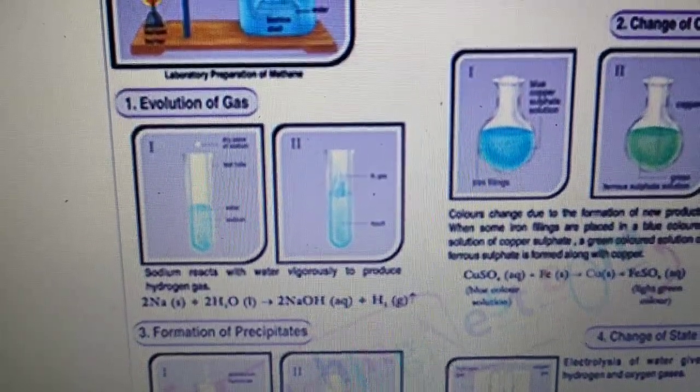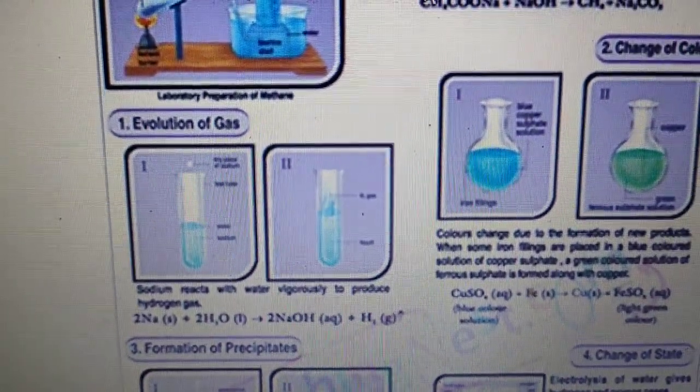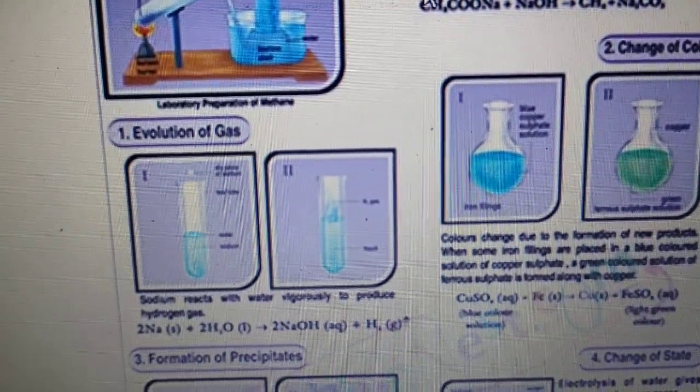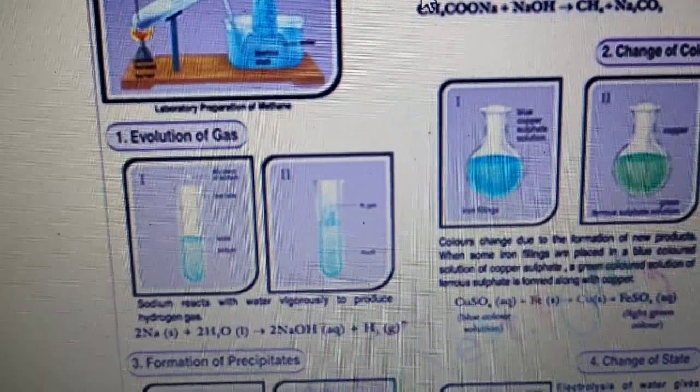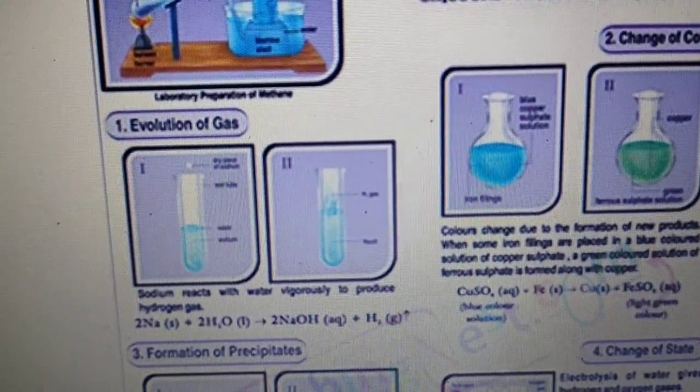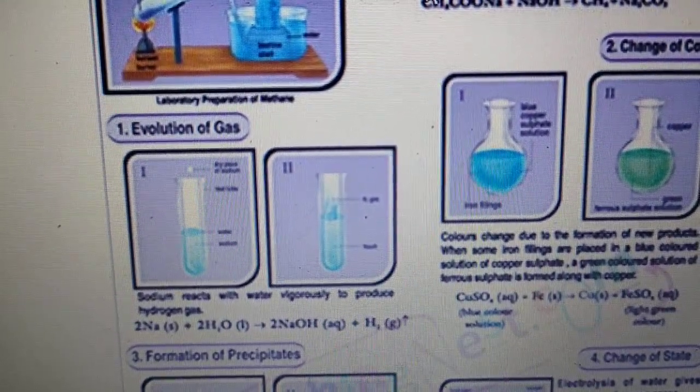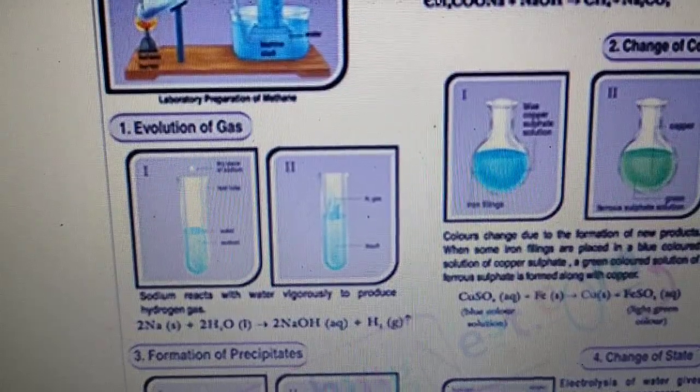In your book, one example is given, that zinc reacts with sulfuric acid to give zinc sulfate with hydrogen gas. That is also an example of evolution of gas. Now what is the meaning of effervescence? Effervescence means rapid evolution of gas. So in any chemical reaction, if rapid evolution of gas occurs, we call it effervescence.